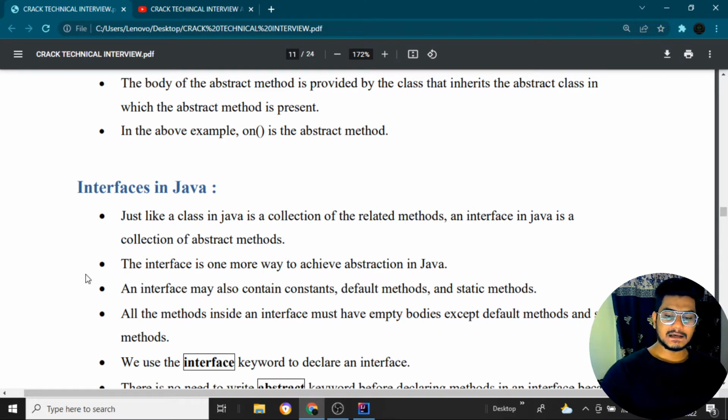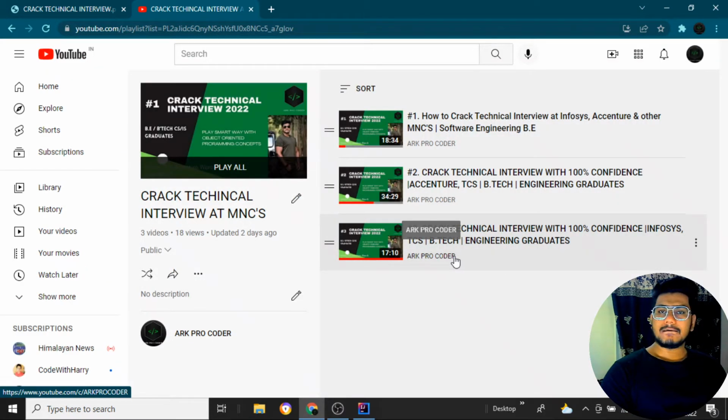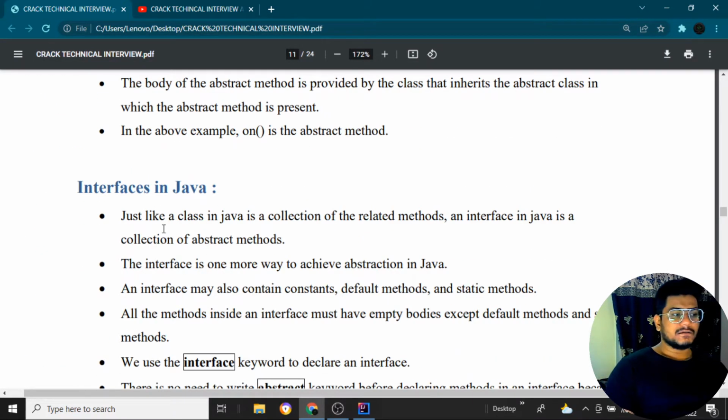So what is basically an interface? An interface in Java is like a collection of related, abstract methods. We have been seeing abstraction, which is just like an idea: we plan the methods, and whatever the functionality logic is, we write in the abstract class. You can watch my third video, where I explained abstraction neatly. In this video we'll be speaking about the interface.